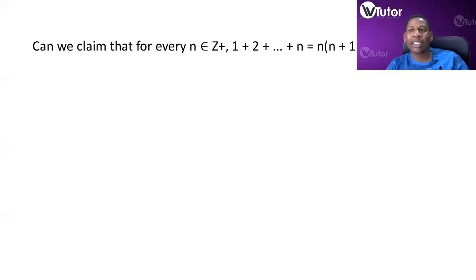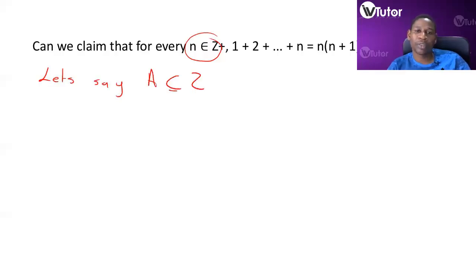Induction says if we have a subset of a universal set, so let's say our universal set is Z plus, and A is a subset of Z plus, and n is an element of that, so we need to give 1 is an element of Z plus. So we've given an element.